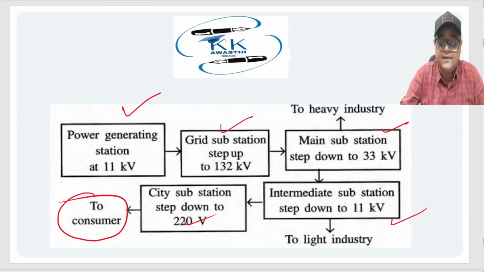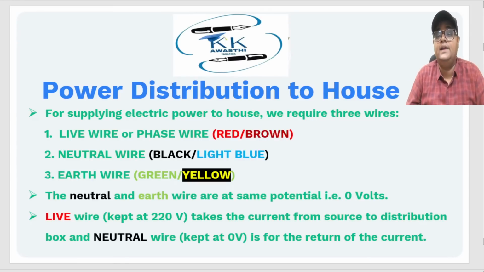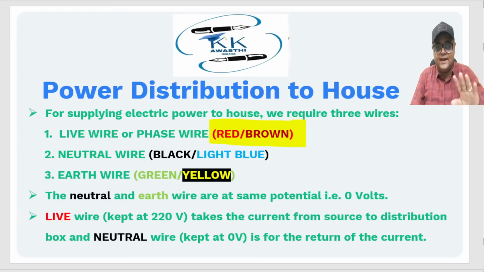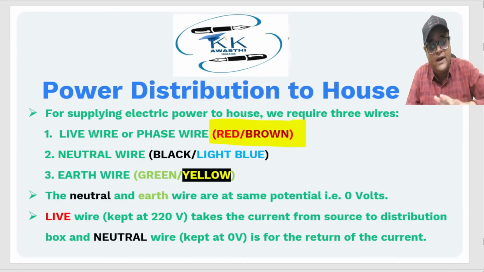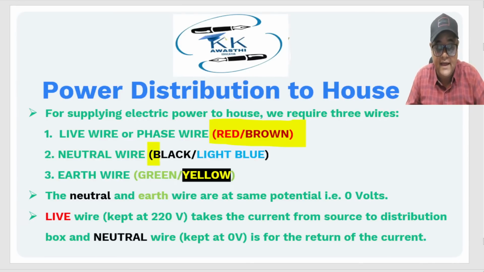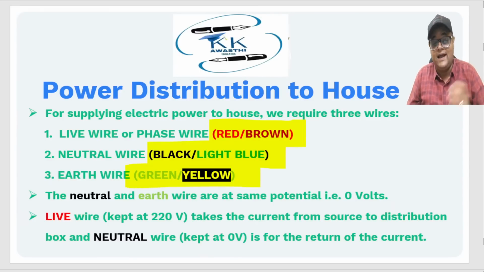So how is it done? There are three types of wires that we use in electrical connections. First is a live wire or a phase wire. See, I have mentioned the colors. Old convention is red, new convention is brown. So a live or phase wire will either be red or brown. Then you have a neutral wire, either black or light blue, and then you have an earth wire, either green